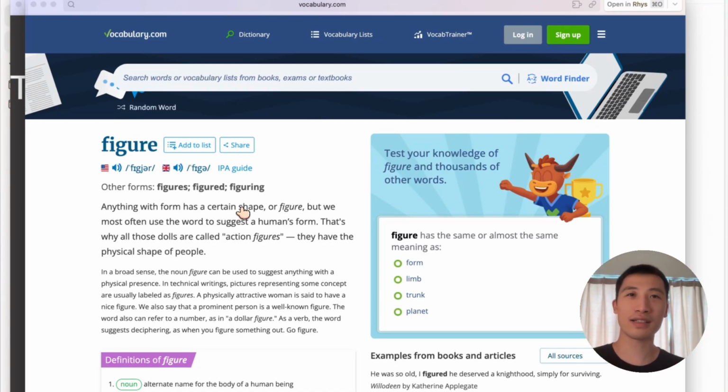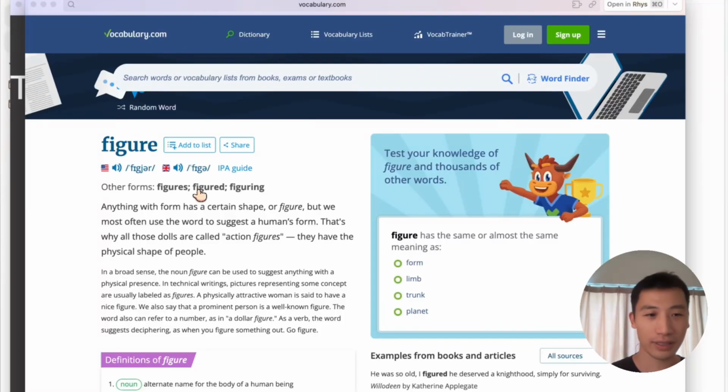So figure means some shape describing a human, and so we can say, I can't see her, but I can see the figure is similar to someone. Is that right? Yes, that's perfect. That's a great way to use it.